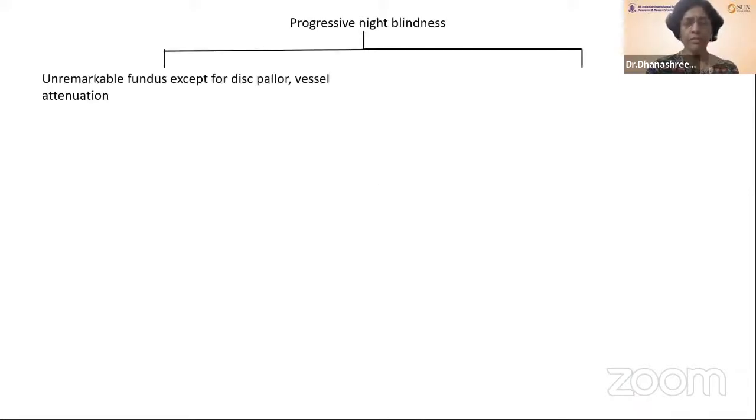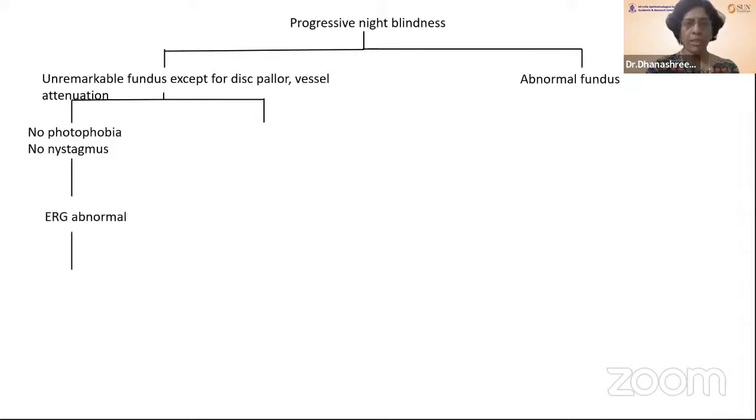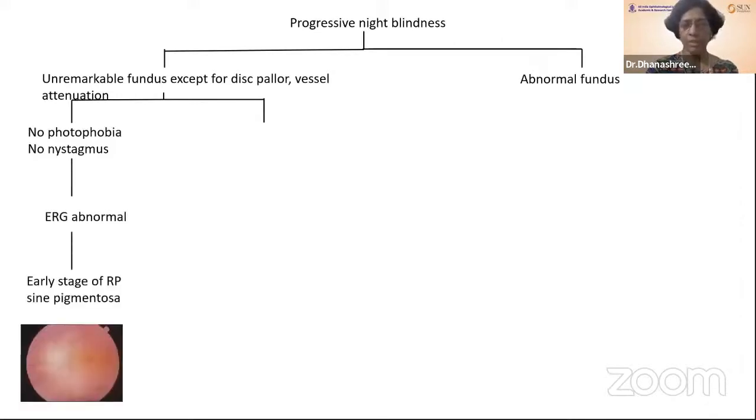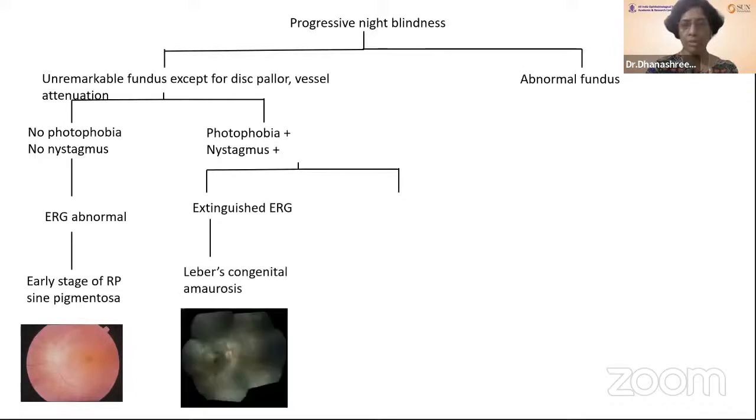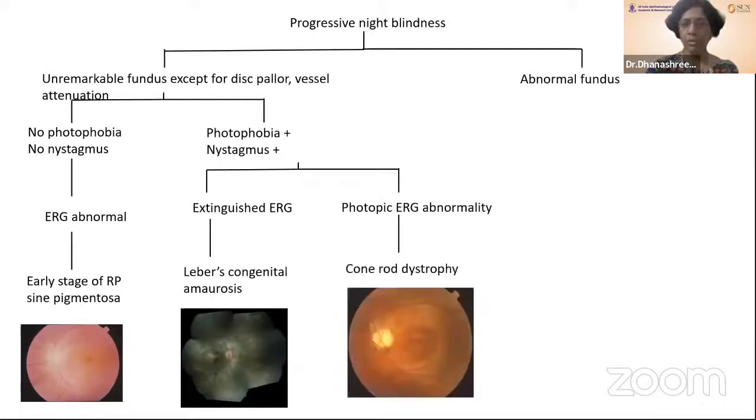In cases of progressive night blindness, again, you can have a fundus which is unremarkable except for small disc pallor or vessel attenuation. Then you should ask the patient about photophobia and nystagmus. If none is there but the ERG is abnormal, you could be dealing with an early stage of retinitis pigmentosa sine pigmento. If both photophobia and nystagmus are present with ERG extinguished, it could be Leber's congenital amaurosis. And in case only the photopic ERG is abnormal, it could be a cone rod dystrophy.